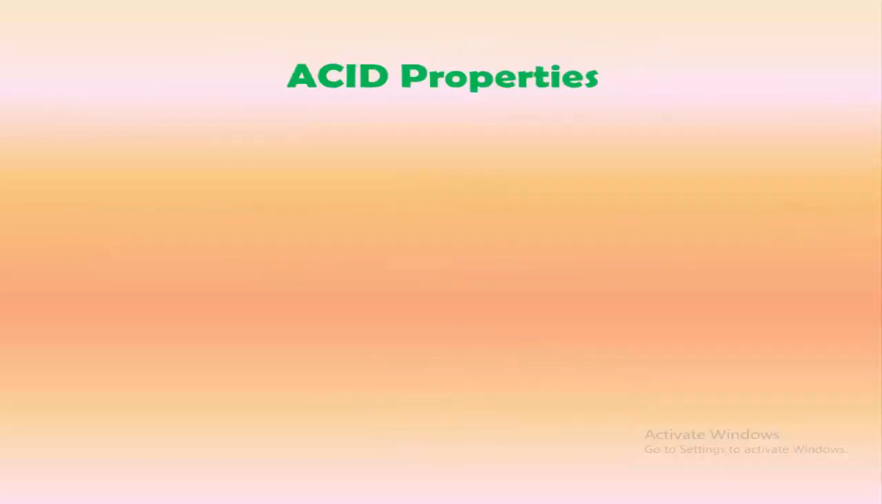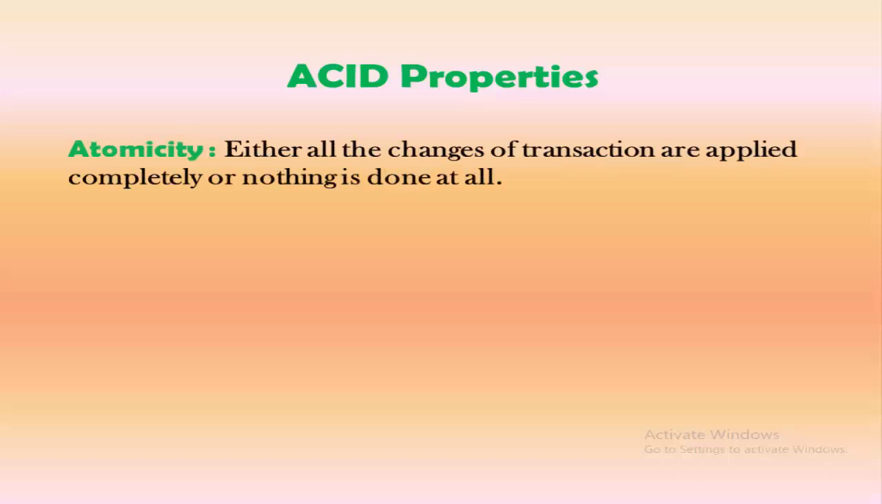Now what are these properties? These properties are nothing but the ACID properties. We'll try to figure out each term one by one. We'll start with the A, that is atomicity. Atomicity is nothing but either all the changes of the transaction are applied completely or nothing is done at all. Now let's try to understand it practically.